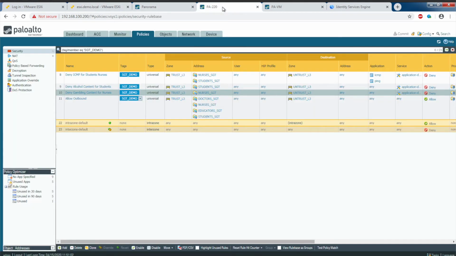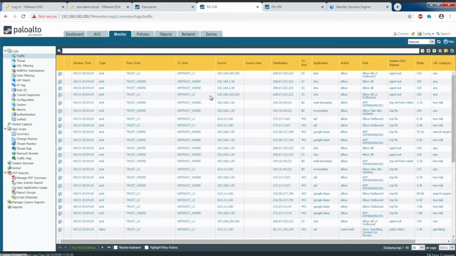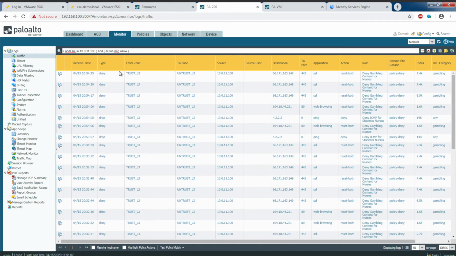So on the firewall, if I go to the monitor tab, and I'll filter for this host, and let's say anything that's not allowed. Okay, we should see here are my ICMP denies, as well as my deny for access to gambling sites.